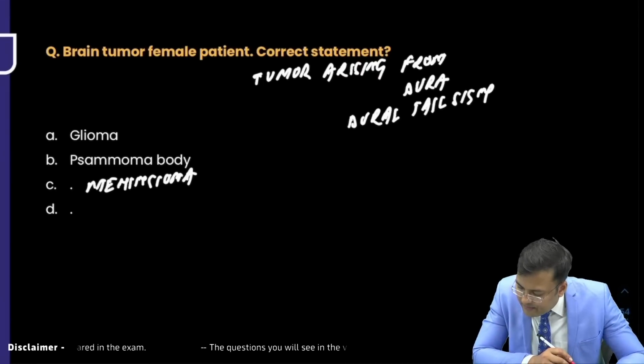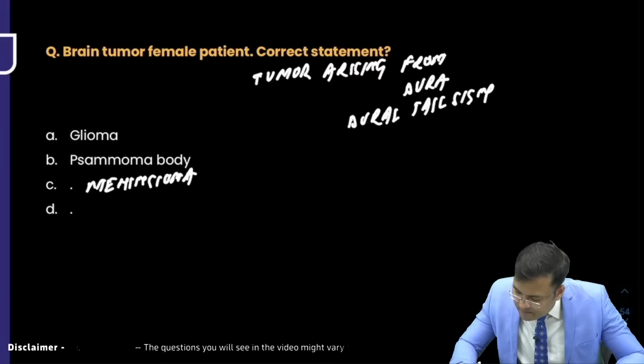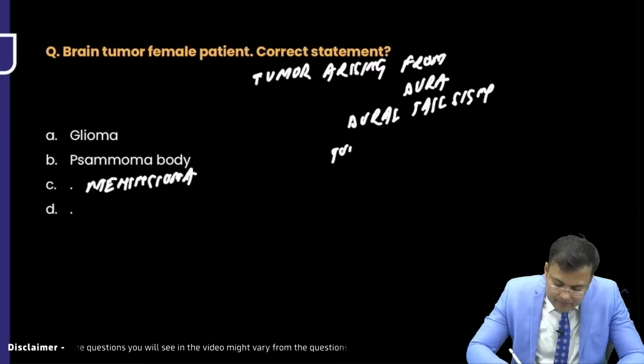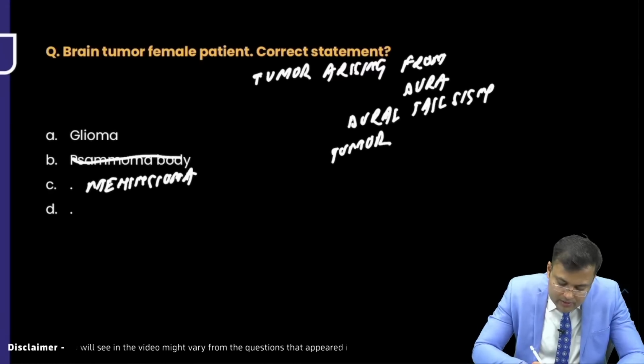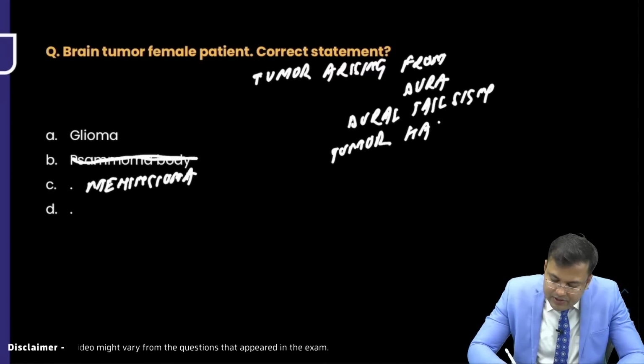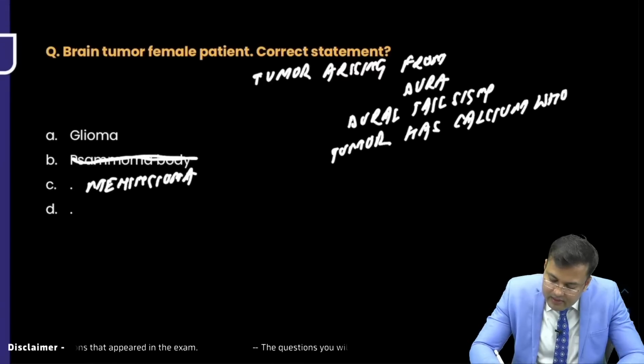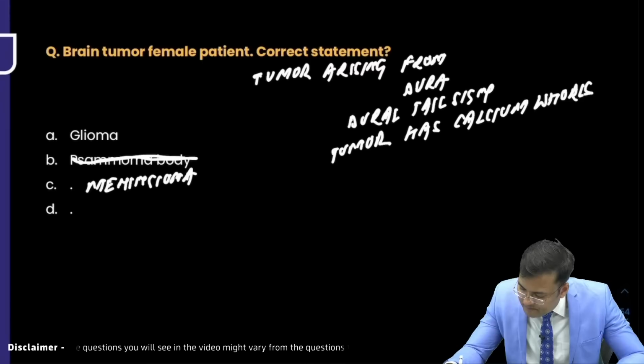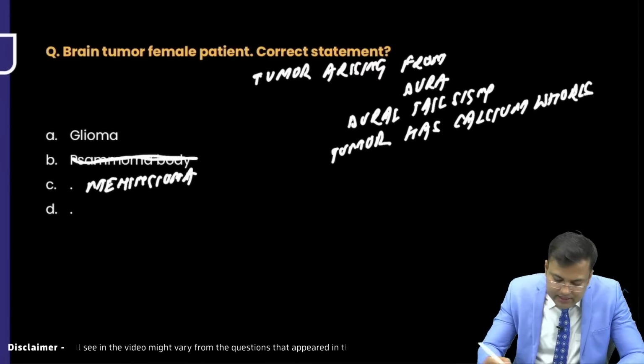Pseudotumor cerebri. Tumor has calcium whorls, okay, that is psammoma bodies. Calcium whorls, psammoma bodies. Psammoma body was there in the option, okay.